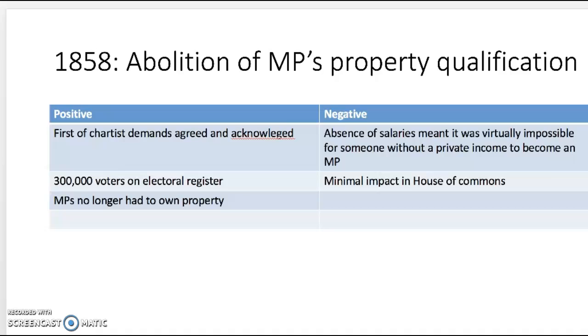1858 Abolition of MP's property qualification. The positives were that it was the first of the Chartist demands agreed and acknowledged. 300,000 voters on an electoral register. MPs no longer had to own property. However, the absence of salaries meant it was virtually impossible for someone without a private income to become an MP, and it had minimal impact in the House of Commons.